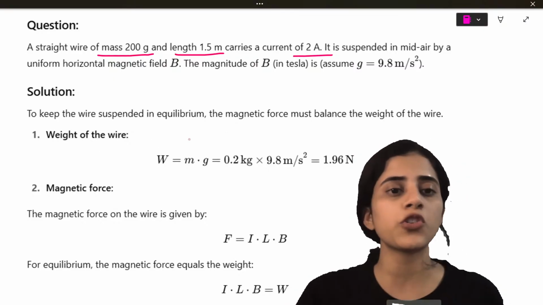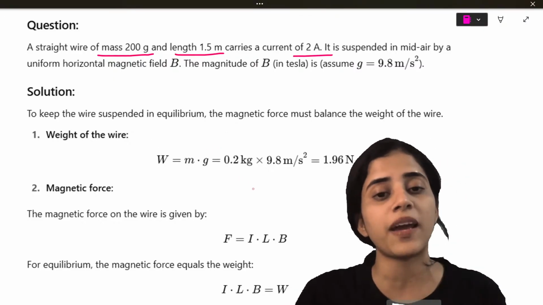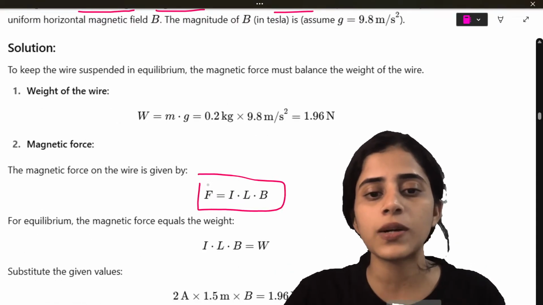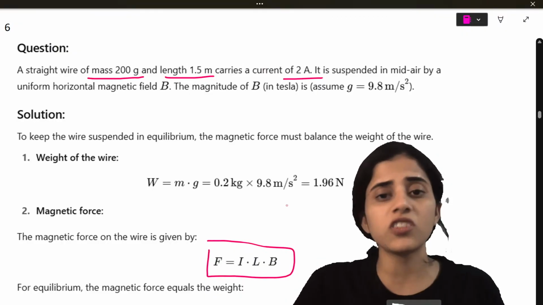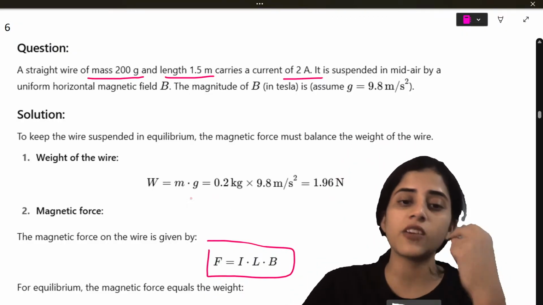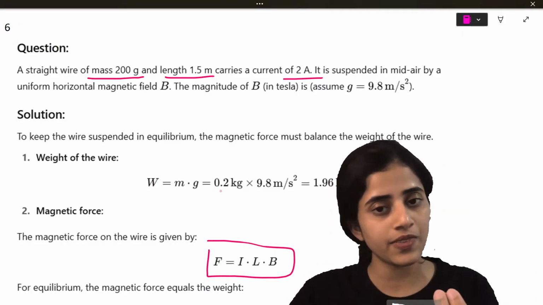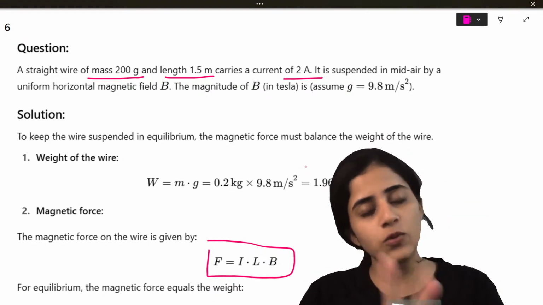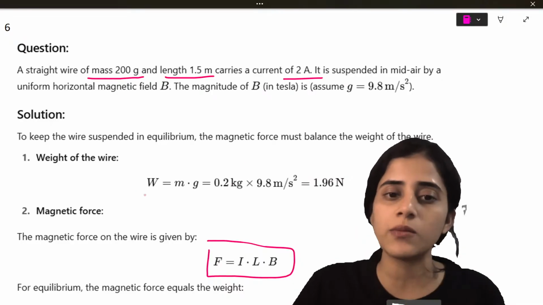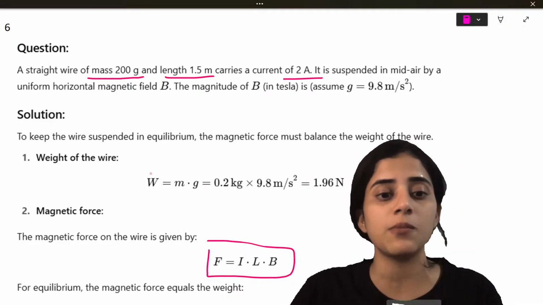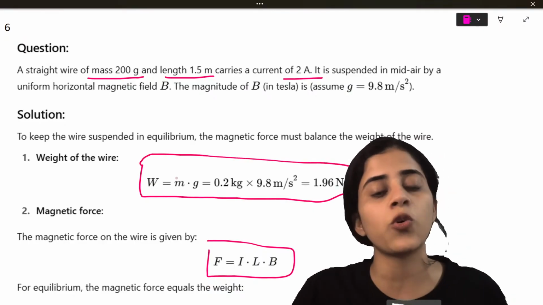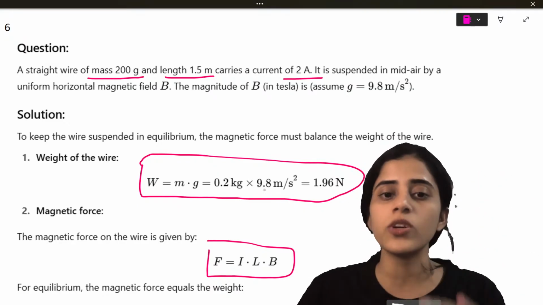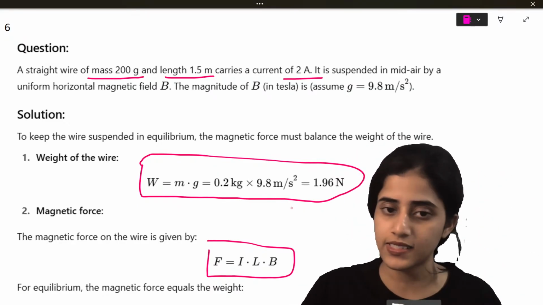Okay, so what I'm going to do, I'm going to find out the magnitude of magnetic field B. So one formula I know for B is F is equal to ILB. But in the question, force is not given to me. So what will I do? I'll find out force by finding out weight. From Newton's second law, you know F is equal to ma, which is equal to mg. Weight is also mg. So force and weight are similar. So can't I just find out force if I find out weight? So weight is mass into gravity, which is 0.2 into 9.8, which is 1.96.